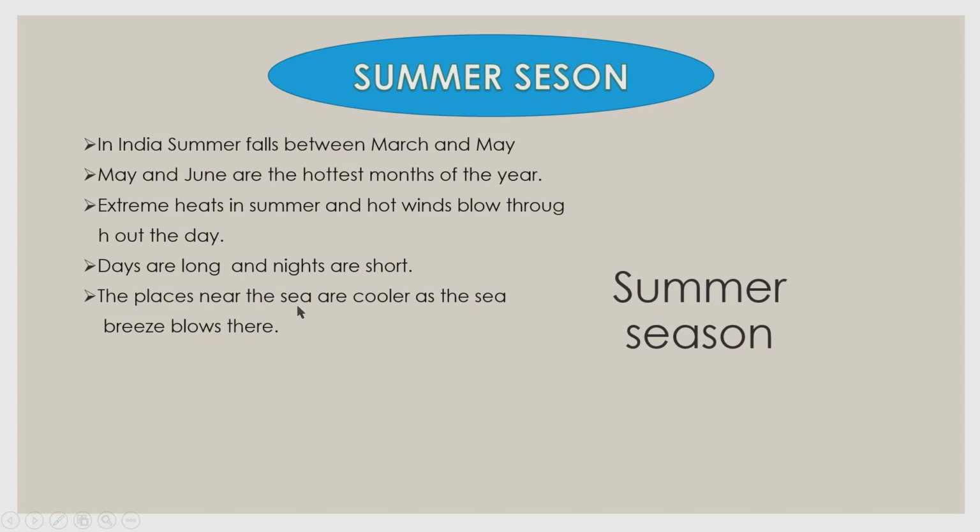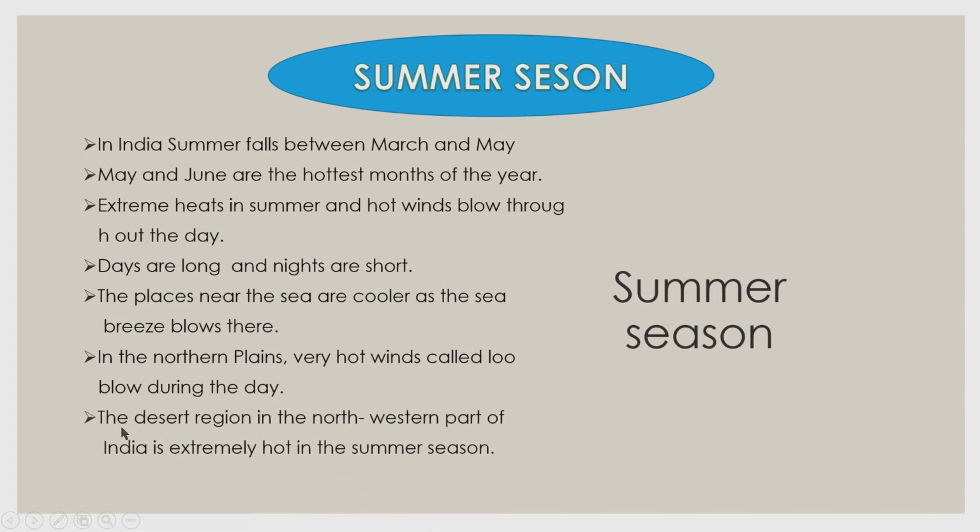The places near the sea are cooler as the sea breeze blows there. In the northern plains, very hot winds called Lu blow during the day. The desert region in the northwestern part of India is extremely hot in the summer season. Mountains have a cool climate during summer.